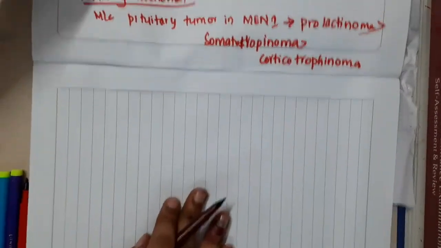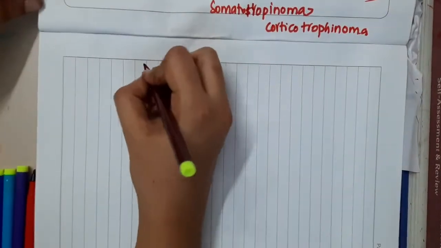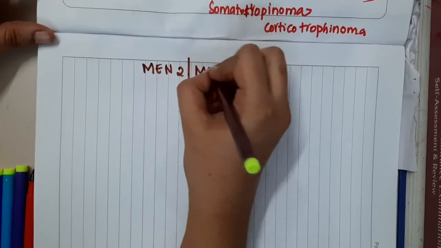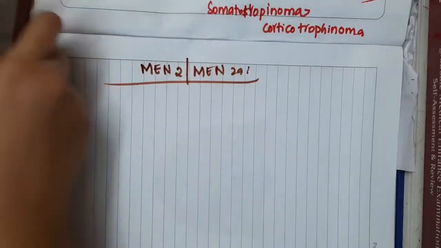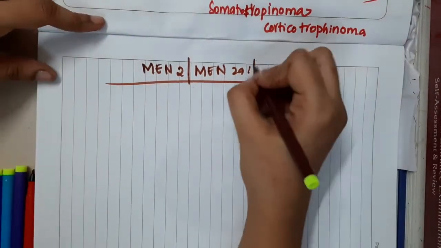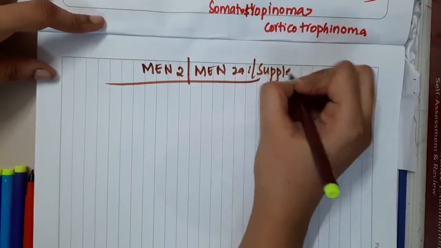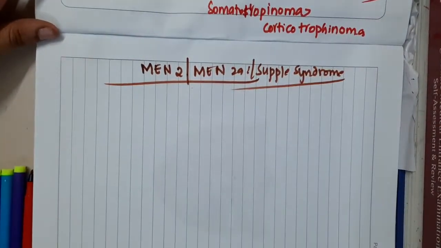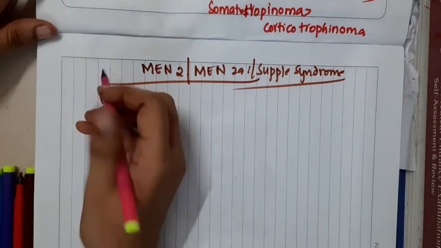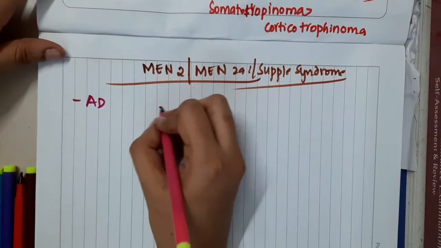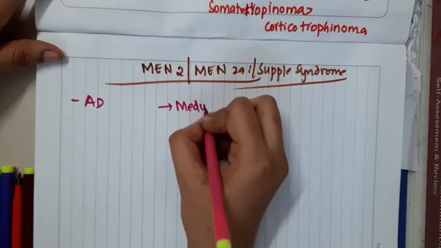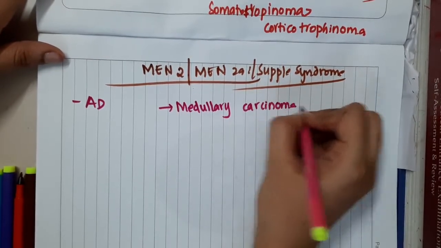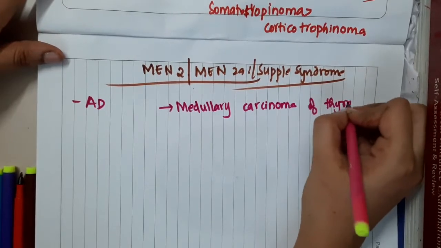The next important thing is MEN 2, also called MEN 2A, or Sipple syndrome. What is this? It is an autosomal dominant condition characterized by medullary carcinoma of thyroid.